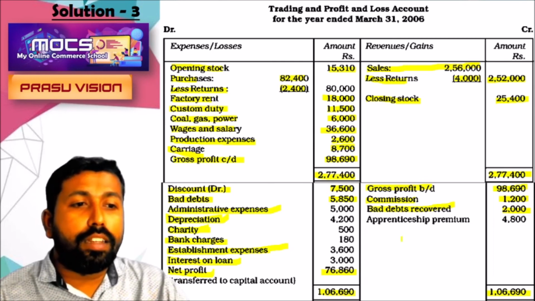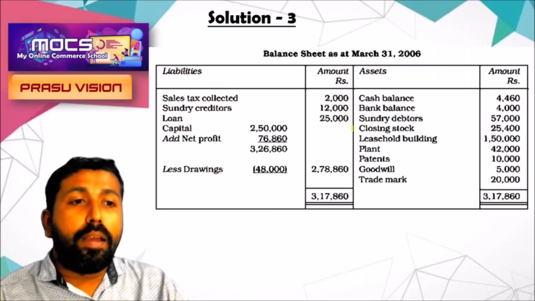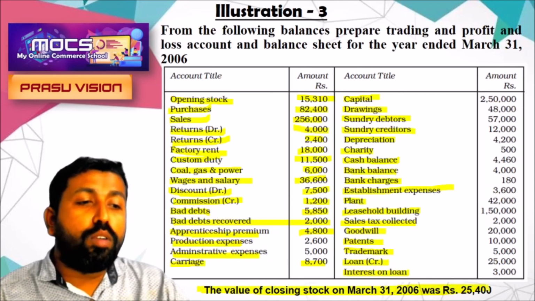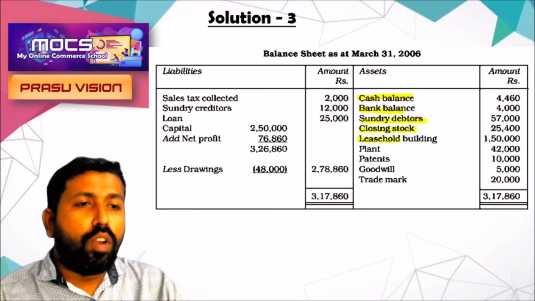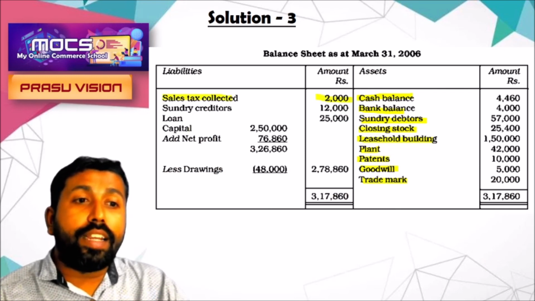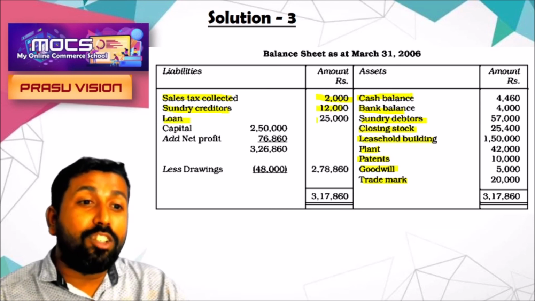My dear students, I think it is very clear. And when we prepare the balance sheet, cash balance, cash in hand, bank balance, cash at bank, sundry debtors, closing stock is there. Closing stock is there in the question. At the last, we have to note it in two places. So leasehold building is an asset. Plant, patent, goodwill, trademark. All the items are listed from the question. Sales tax collected in advance, so 2000 is a liability for that. So sundry creditors 12,000. Loan, another liability 25,000.